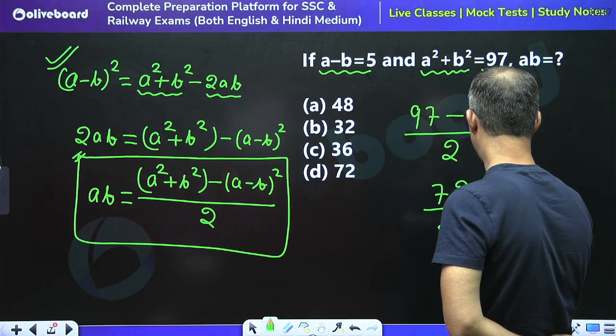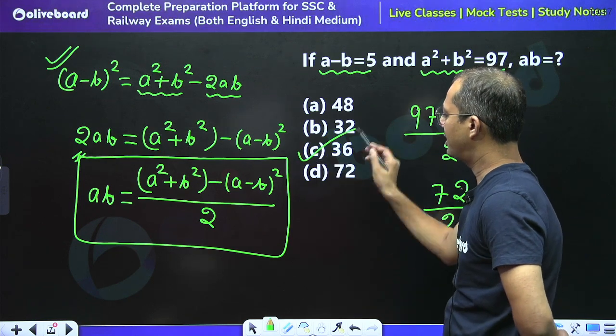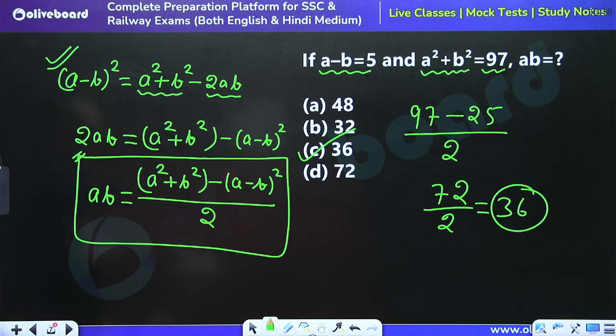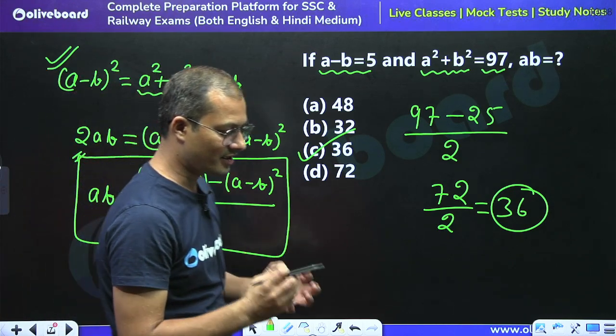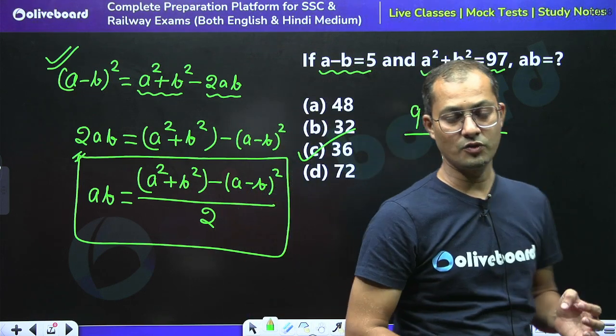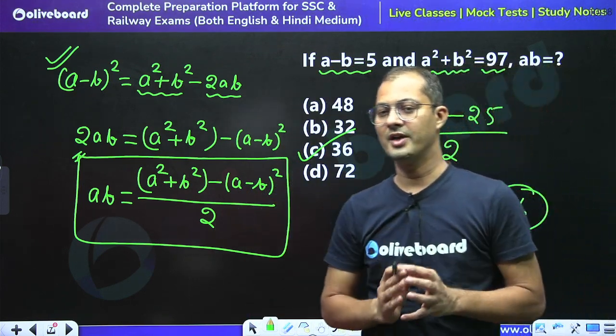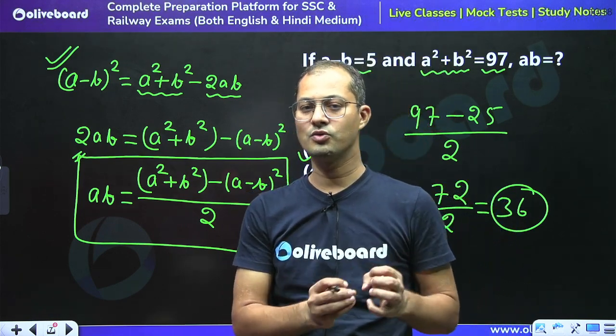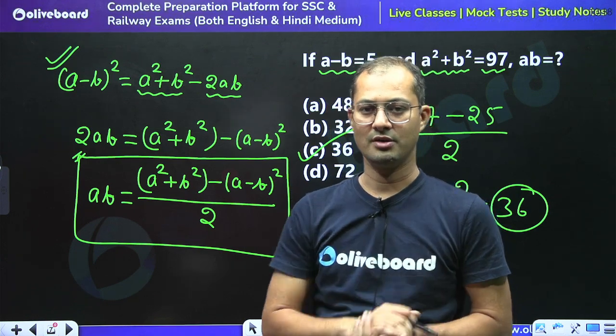We will get 36, or we can say that 36 is the right answer. C part is the right answer. See how we can generate the new formulas, right? So we must know the process of how to calculate or how to approach a particular question, right?